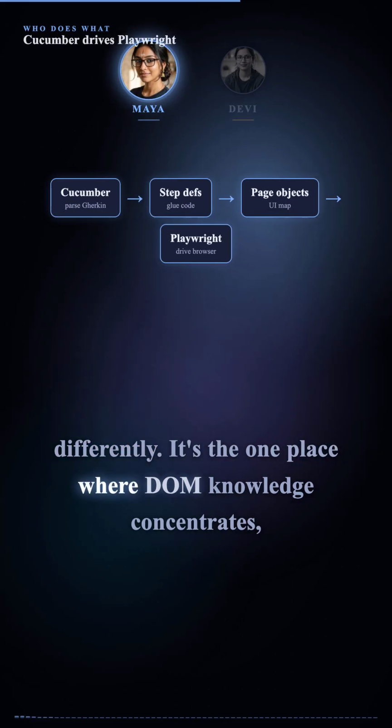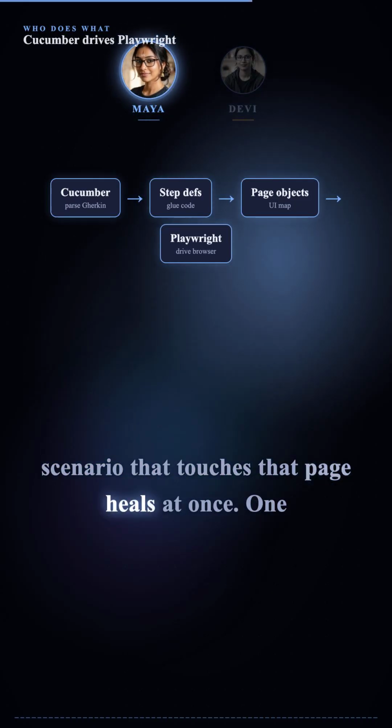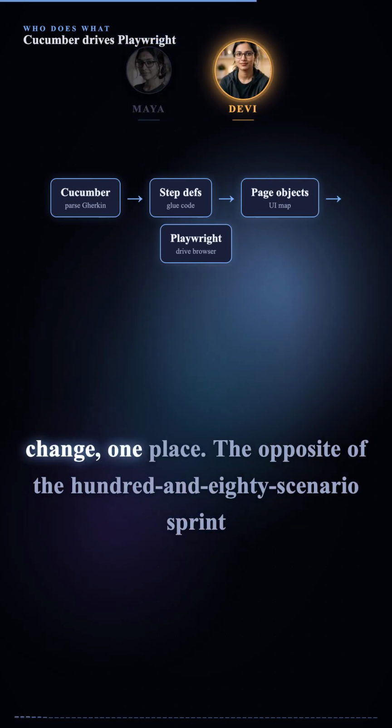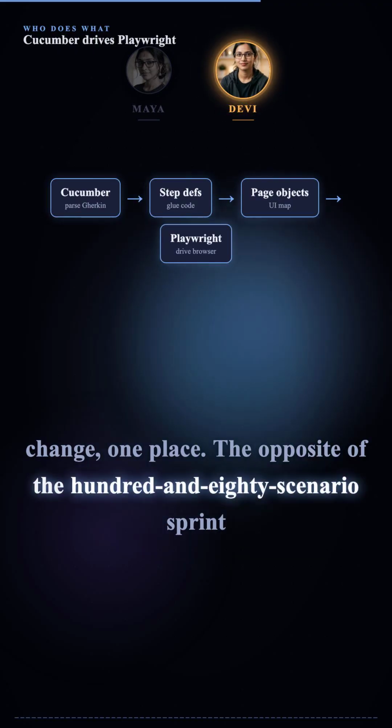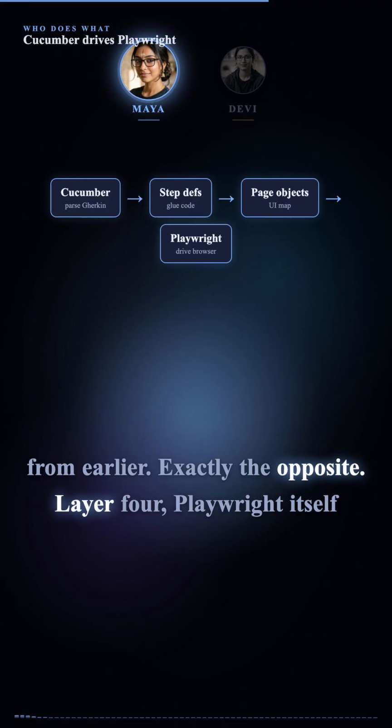It's the one place where DOM knowledge concentrates, so a redesign means editing one file. And every scenario that touches that page heals at once. One change, one place. The opposite of the 180-scenario sprint from earlier. Exactly the opposite. Layer 4.